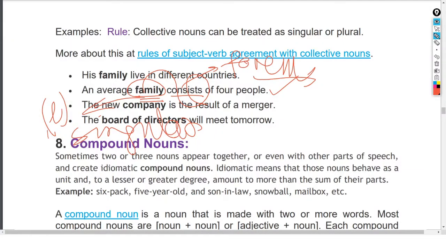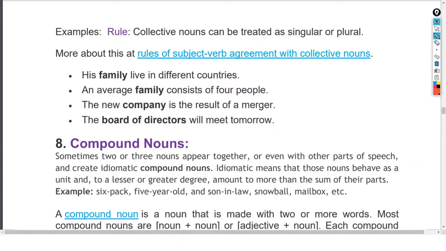Therefore, let us see the next example. The new company is the result of a merger. तो कभी-कभी क्या होता है कि बहुत सारी कंपनियां, when they have bad times, many of the companies like Aircel, Vodafone, so what do they do? Under one banner they come and a new company is formed.